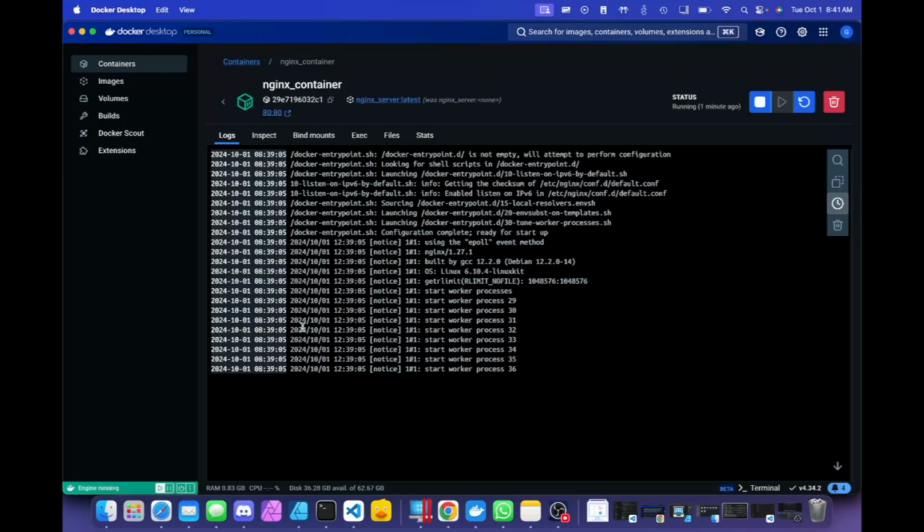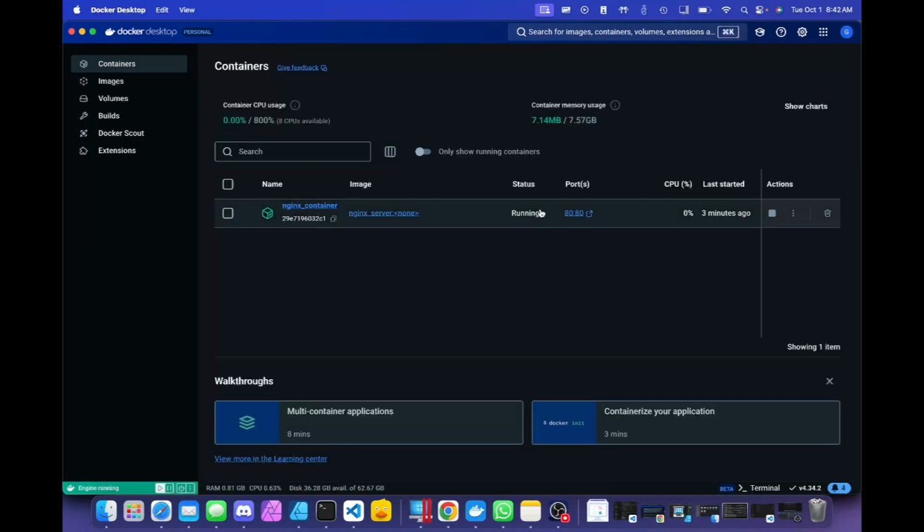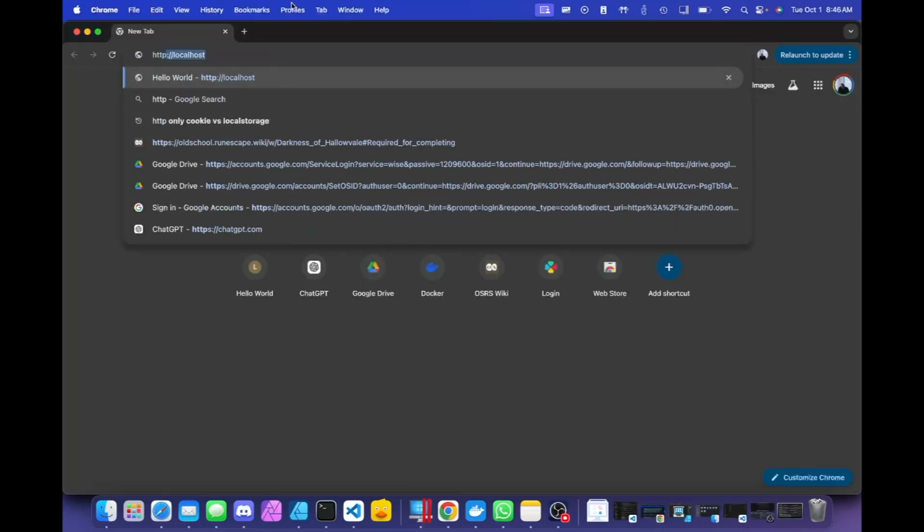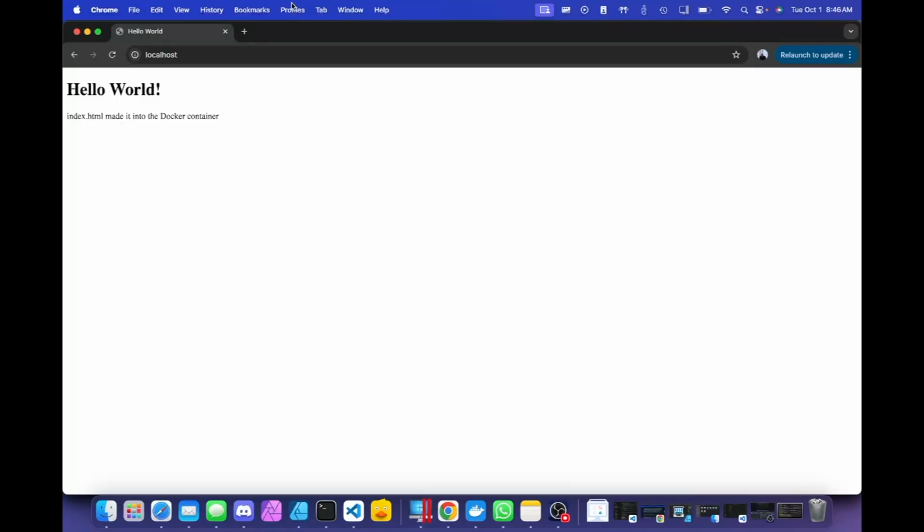The final thing for us to do is to consume the application running within our container as an end user. Let's open up the Docker Desktop application one last time and head over to the ports column. If you mouse over the value in the ports column for our container, you'll see a URL, and that URL is where our Nginx server should be listening. Let's take that URL and type it into our browser's address bar. You'll notice that browsing to this address causes our Nginx container to serve our index.html to us.